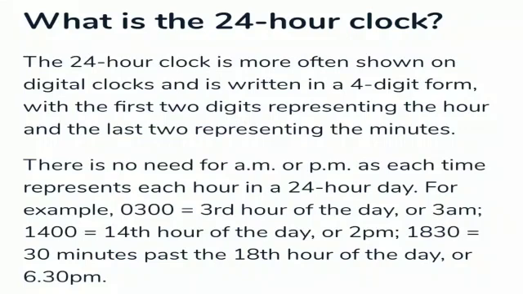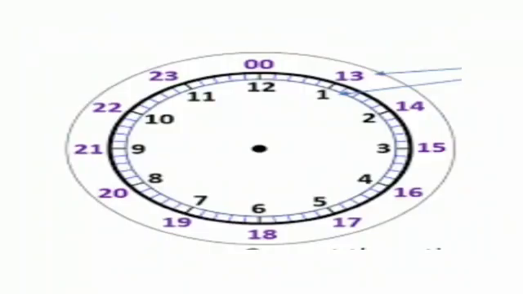For example, 0300 is the third hour of the day, or 3 AM. 1400 is equal to the 14th hour of the day, or 2 PM. 1830 is 30 minutes past the 18th hour of the day, or 6:30 PM. Look at this clock. A 24-hour clock dial may be visualized as shown here.